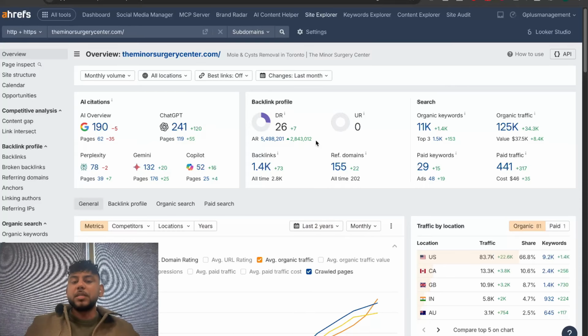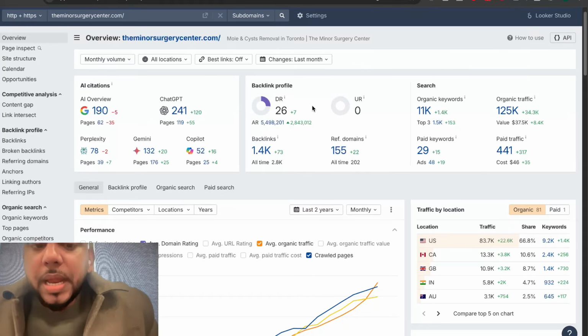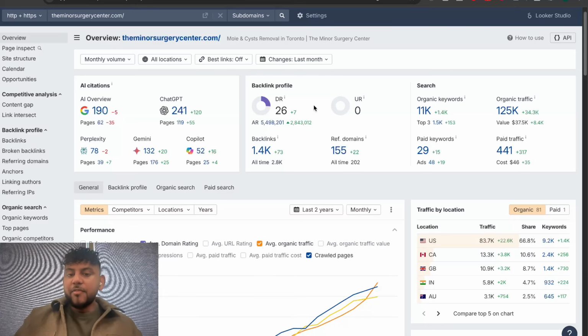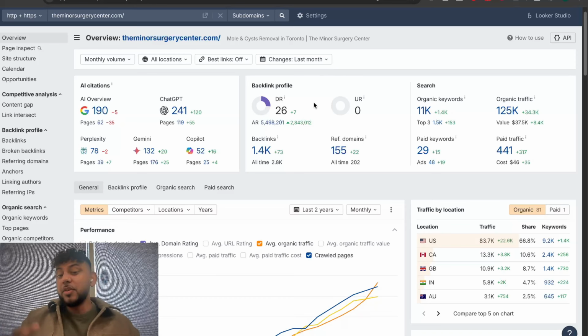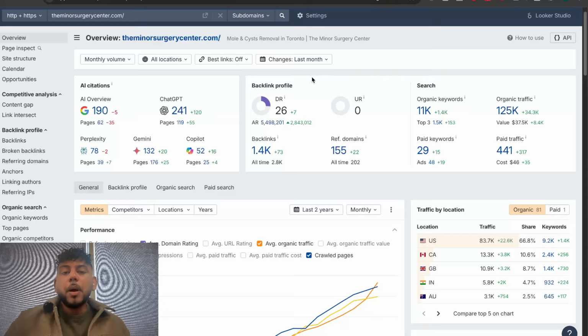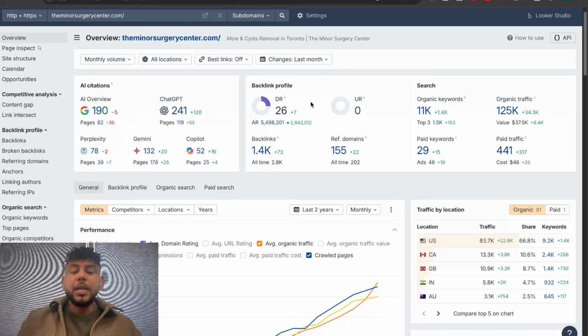People often have the misconception that if you want to grow your DR, you need to buy backlinks or pay for partnerships. And while that may have worked before, in 2025 and 2026, if you're buying spammy or irrelevant backlinks, it doesn't really move the needle. And if you don't have the budget to do so, it's just a waste of money. So let's talk about how we were able to increase our DR so drastically without spending a dollar.